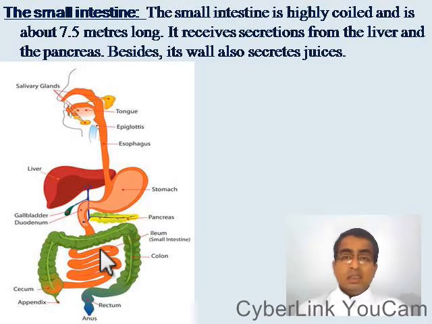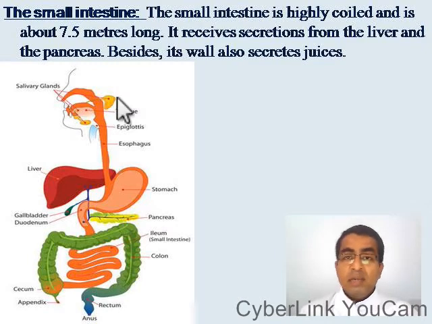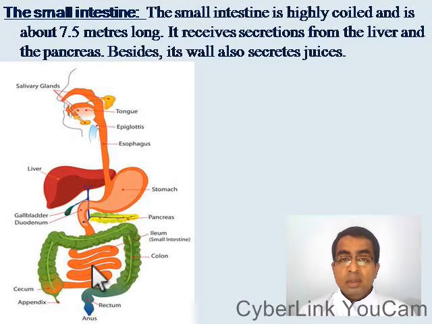The next part is the small intestine. The small intestine is highly coiled and is about 7.5 meters long. It receives secretions from the liver and the pancreas. Besides, its wall also secretes juices.